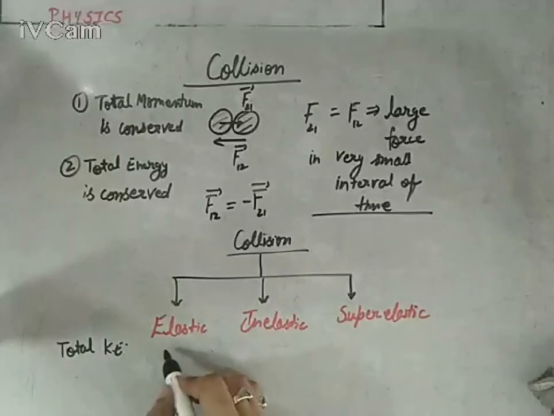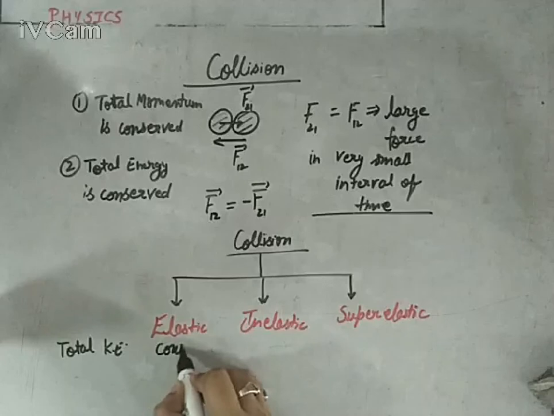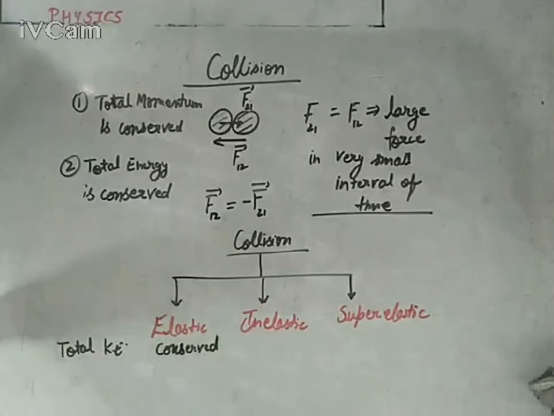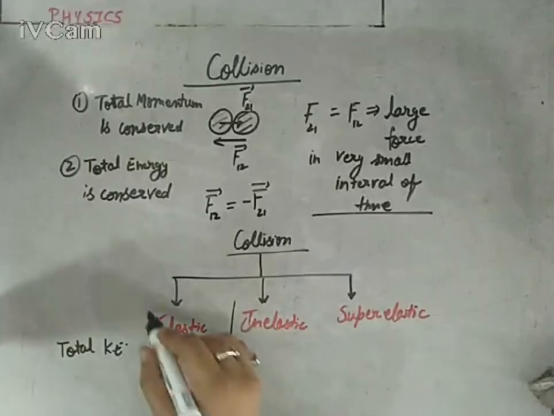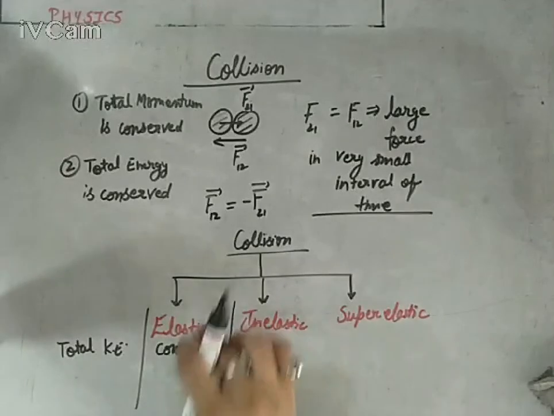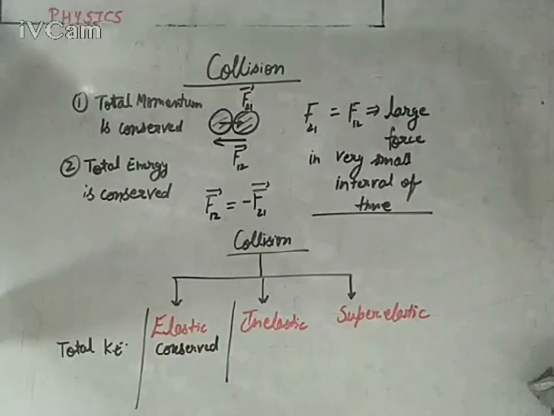Means the total kinetic energy will remain conserved, or constant. There is no change, no loss, no gain. So that kind of collision is called elastic collision. Means that kind of collision in which there will be no change in the total kinetic energy of the system.